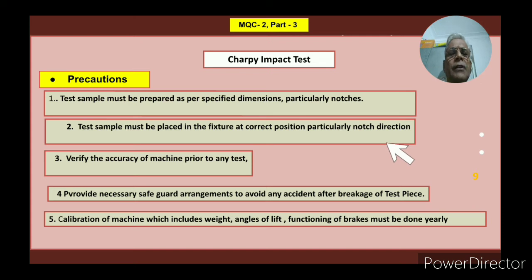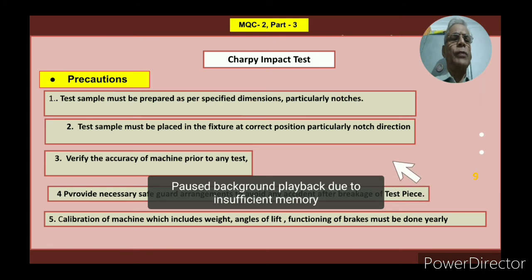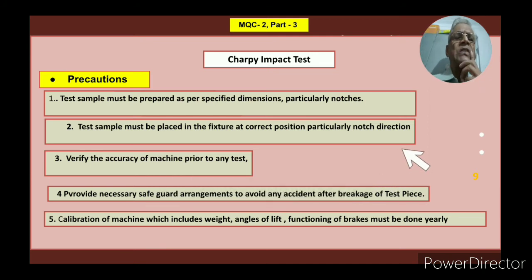And the last one is calibration of the machine, which includes weight, angles, angle of lift, then functioning of the brakes, as well as velocity of the falling hammer. So all these things are to be calibrated properly. Annually you must calibrate this machine because there are so many variables. Okay, so that has to be done.